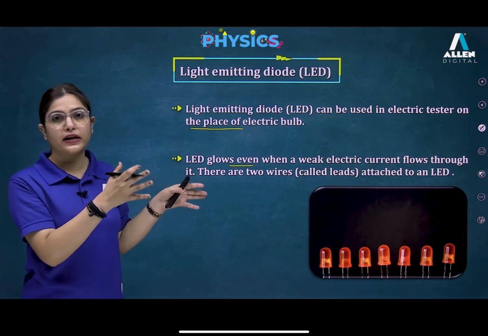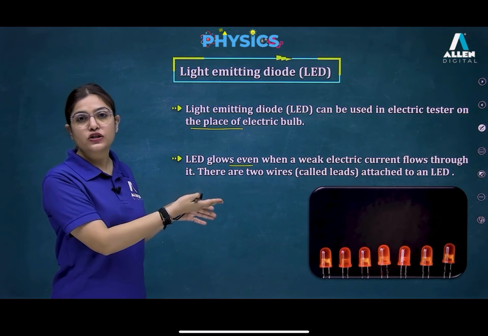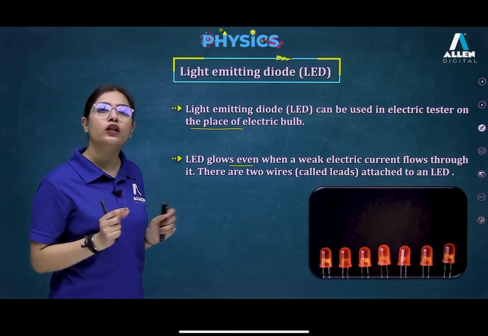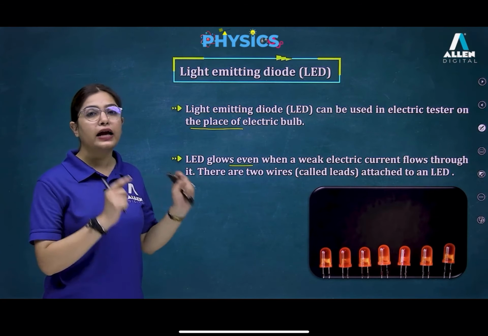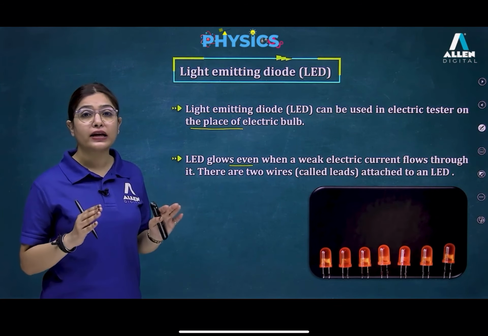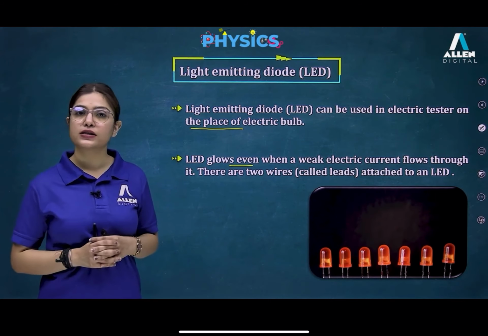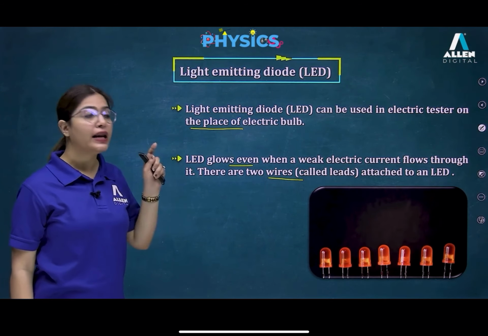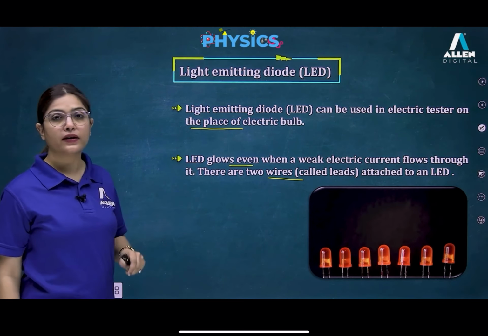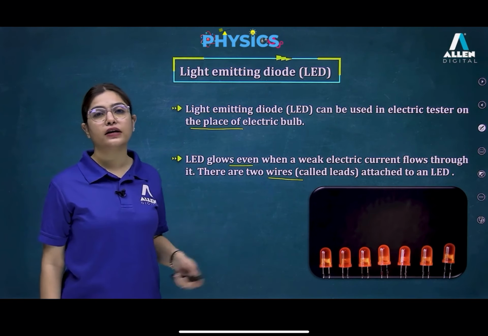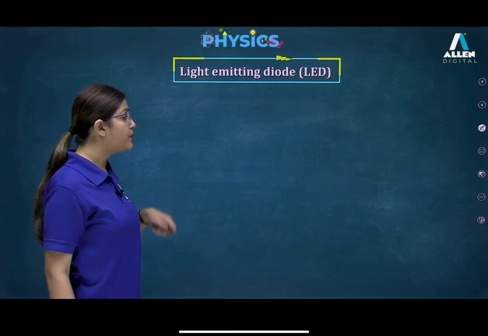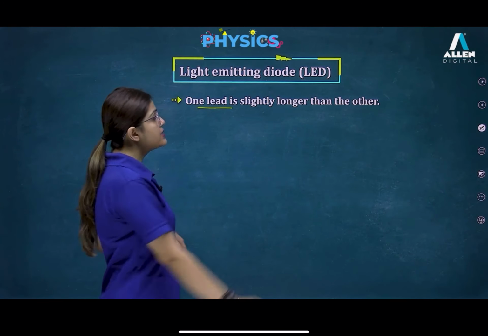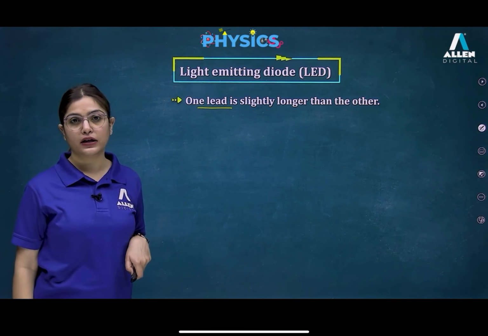If you connect an LED in the place of the bulb and provide a small amount of current, a weak current, the LED starts glowing, and you can find out which one is a conductor and which one is an insulator. There are two wires, called leads, attached to an LED. One is longer and the other one is shorter.